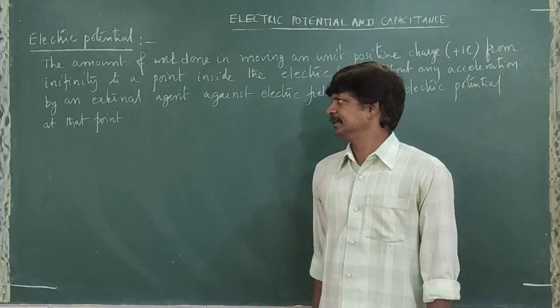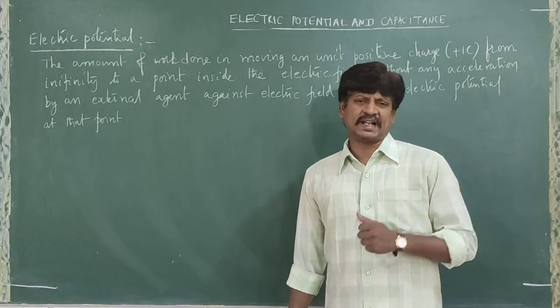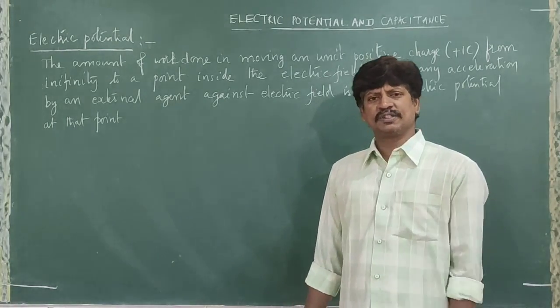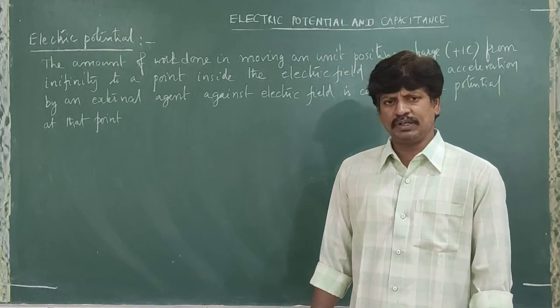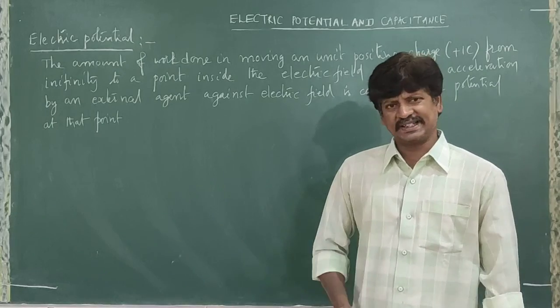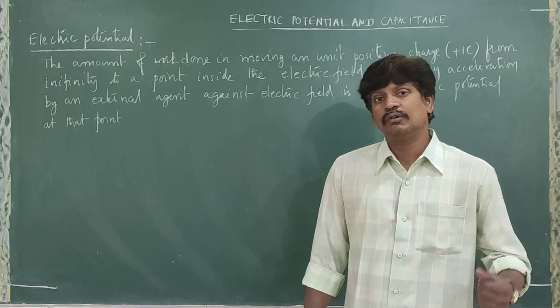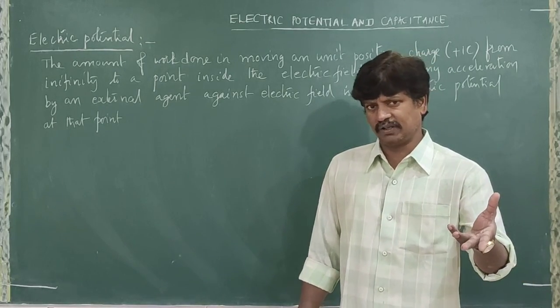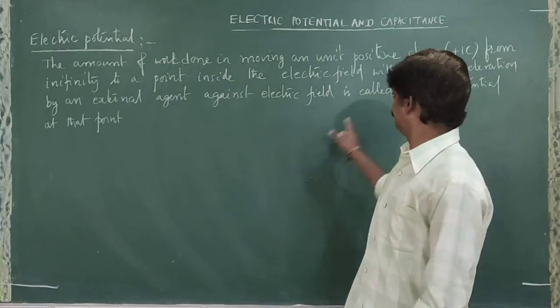Just now I said, without acceleration. Without acceleration means net force must be 0. Net force must be 0 means minimum we should have two forces to cancel. So one force is external force. Other force is what? Force due to electric field. Net force should be 0. Right?